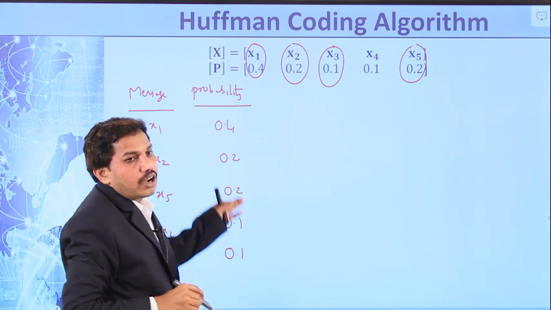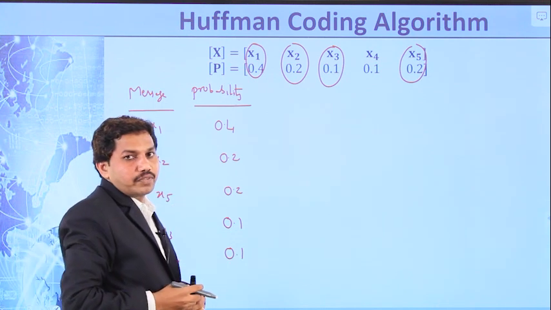So we have arranged all the messages in the order of their decreasing probability.